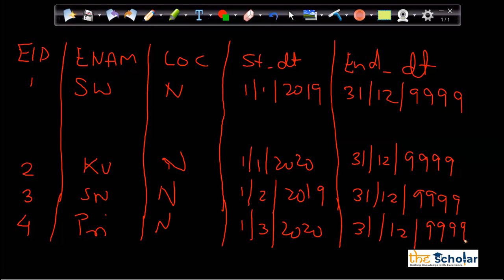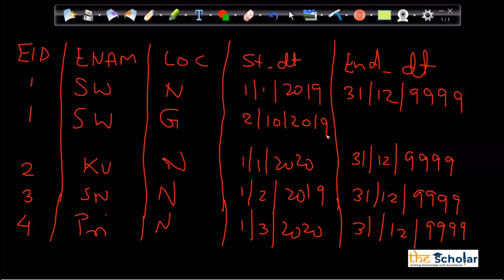Now you will understand this concept once I transfer Swadesh from here. Then it will make more logical sense. Now Swadesh gets a transfer. Employee ID 1, Swadesh. Now he is in Gurgaon. When did he move to Gurgaon? He moved to Gurgaon in, let's say, 2nd October 2019.